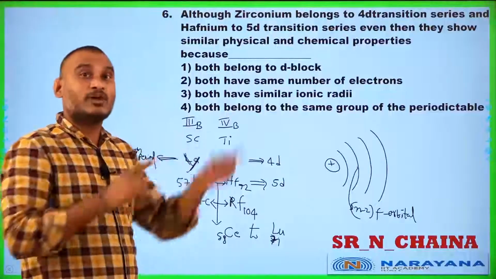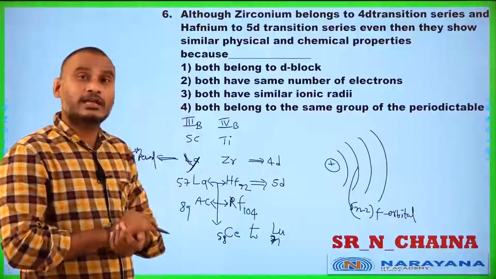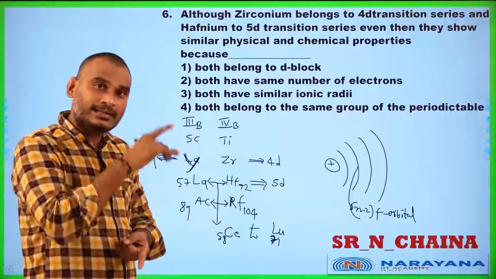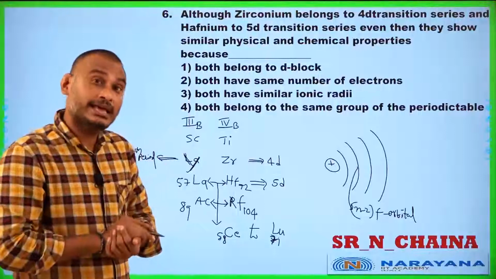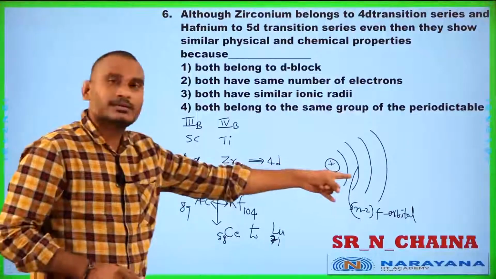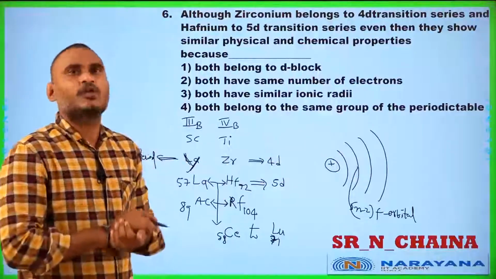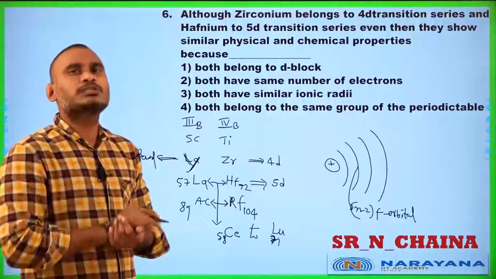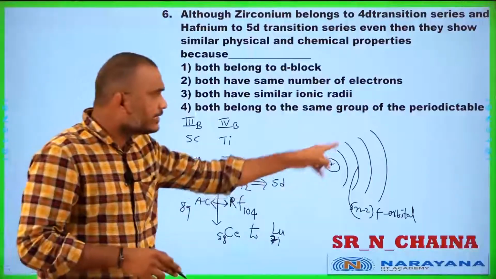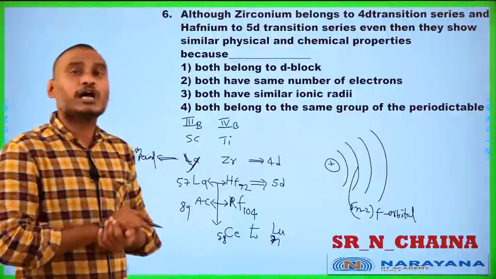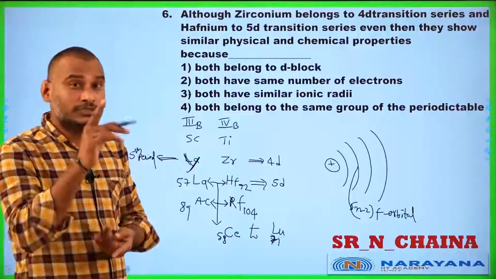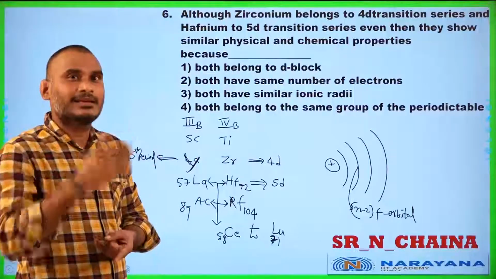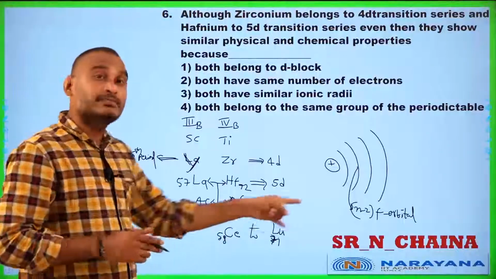Here the 14 electrons are entering into the anti-penultimate f orbital. At the same time, 14 protons are added to the nucleus. That means simultaneously nuclear charge also increases, but the shielding power does not increase. Why? The f orbital has poor screening power. Due to that, nuclear attraction on the outermost orbit increases. Due to that, there is a steady decrease in atomic size from cerium to lutetium.